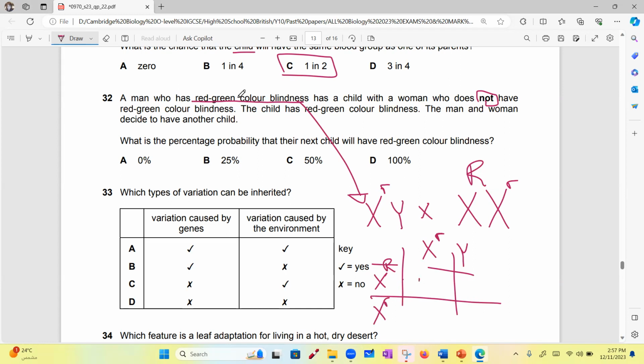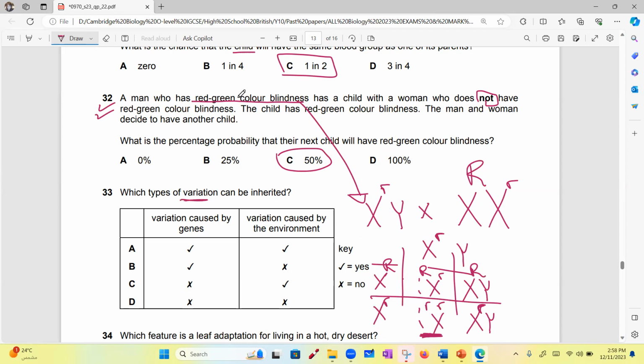This child will be a female that is heterozygous. She's a carrier. And this child will be a male that is healthy. Okay, this girl, my pen is not working, will be homozygous recessive. This girl will be sick. And this boy, this son, will be sick also. So what is the percentage of children that are sick? 50%. Okay, I hope this is clear.